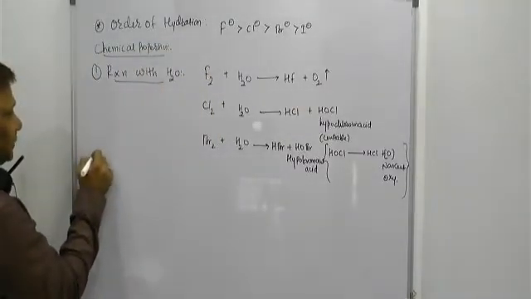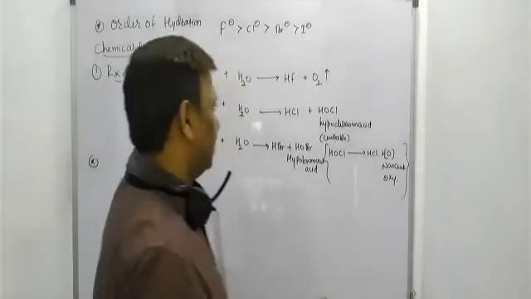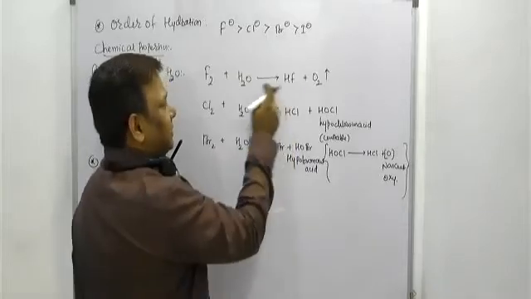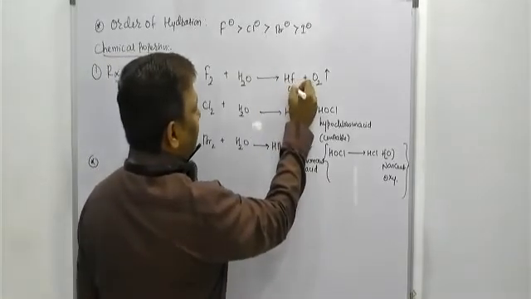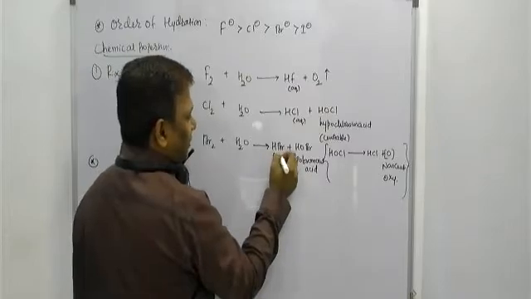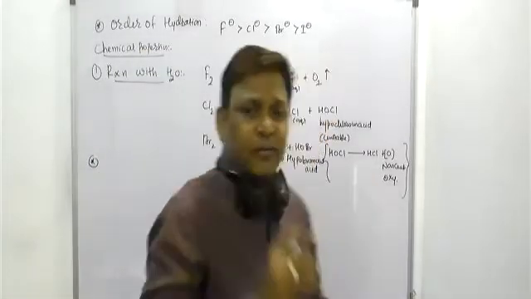Second important property, beta, in the chemical properties: we have to see acidic strength in aqueous solution. Now you can see, beta, HF, HCl, HBr. HF with water, aqueous solution. HCl with water, aqueous solution. HBr with water, aqueous solution. So what you have to check now? Acidic strength of these halides in aqueous solution.